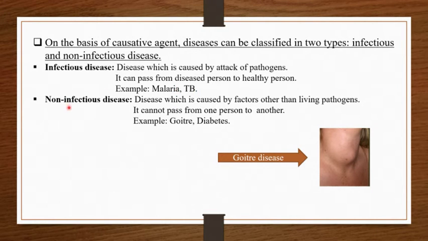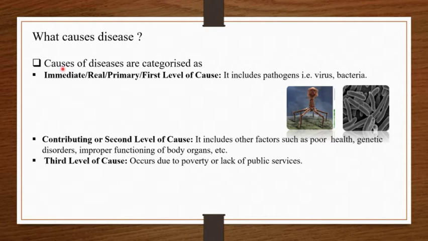Okay. Now non-infectious disease. Disease which is caused by factors other than living pathogens is known as non-infectious disease. It cannot pass from one person to another. Its examples are goiter, diabetes, etc. Means a disease caused by factors other than the pathogens we just discussed, that is virus, bacteria, fungi, protozoans, is called a non-infectious disease. And this disease does not pass on from one person to another. Its examples are goiter and diabetes.